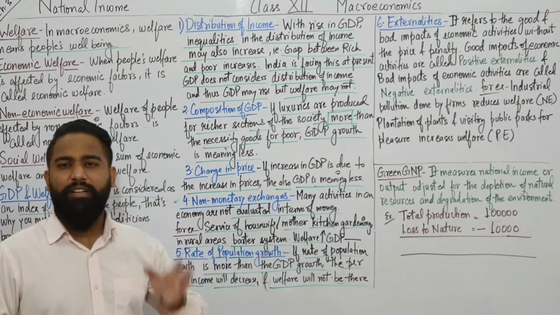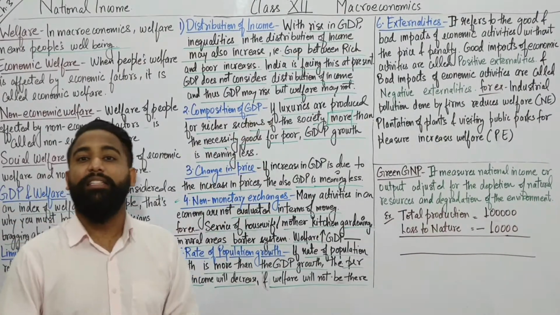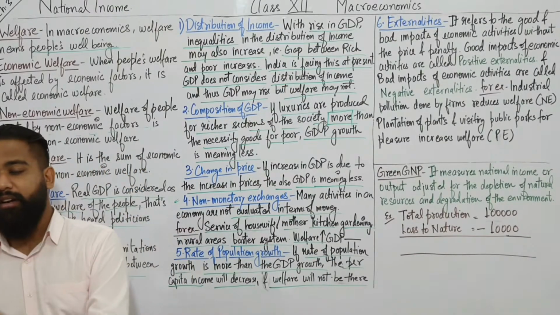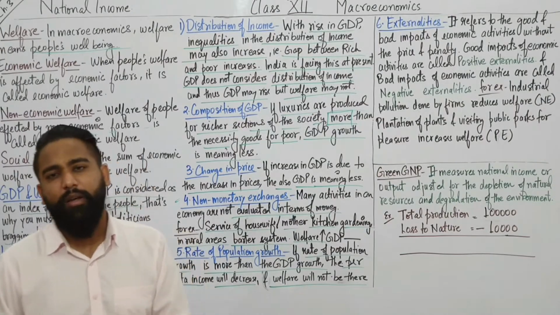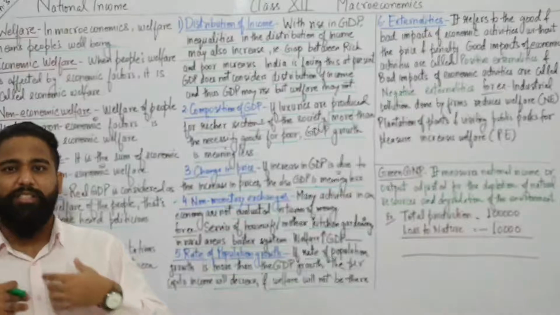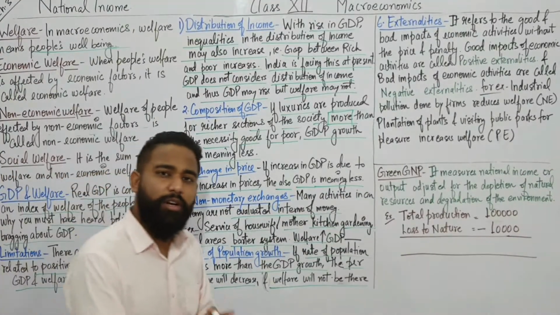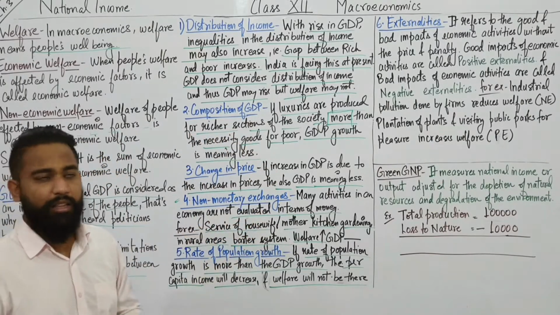Suppose I have damaged something and I have not paid the penalty, then that is externalities. Suppose I have planted one sapling. In that case, I am not going to pay a price because it is done out of my affection. I have done some good by my economic activities. So in that case, externalities are there.